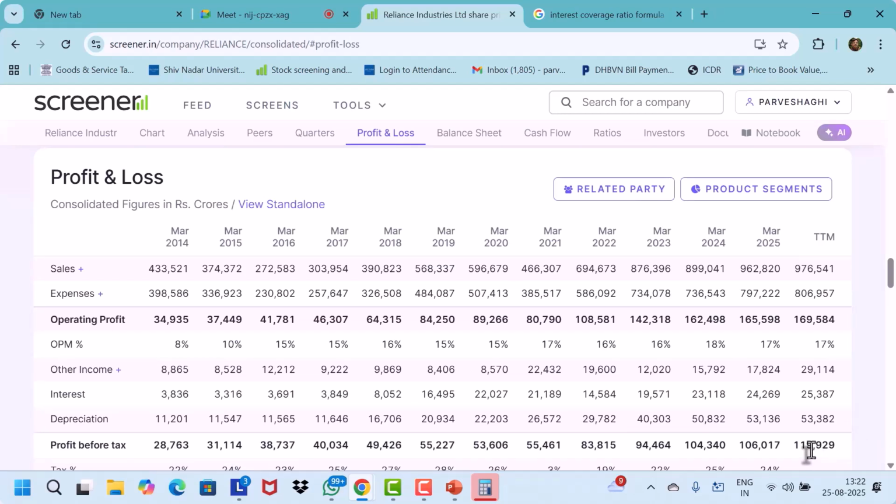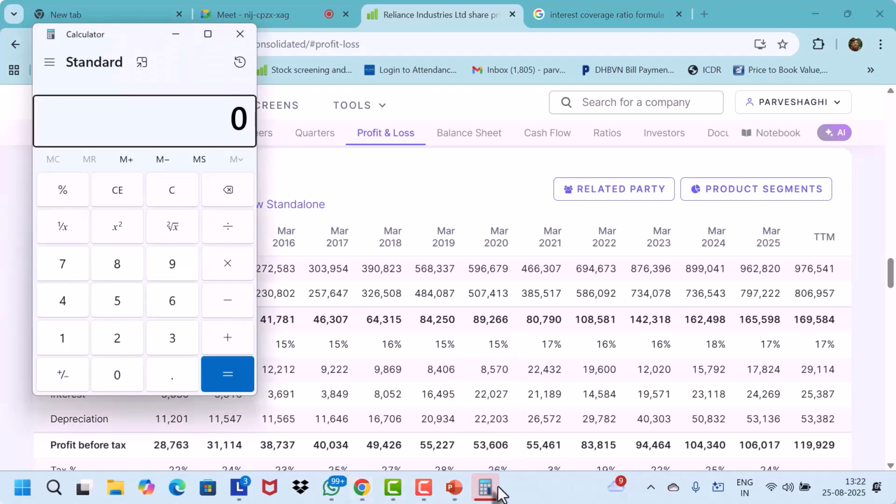So 1,19,929 plus 25,387, and this 53,000 should not have been added. So we'll just redo it. It was my mistake. Thanks for the correction.